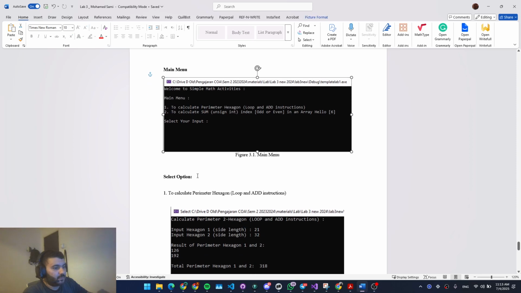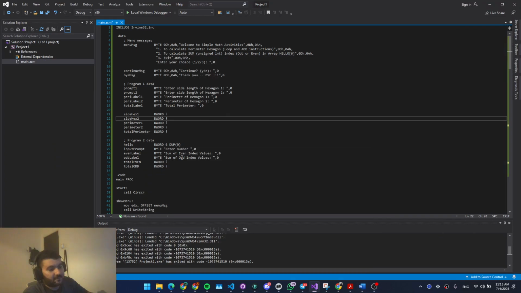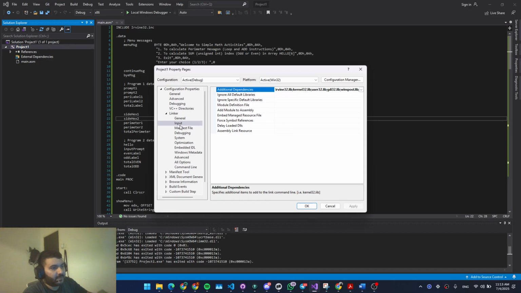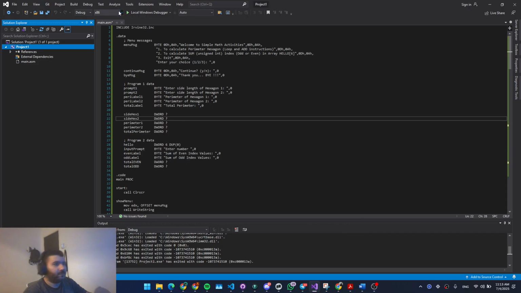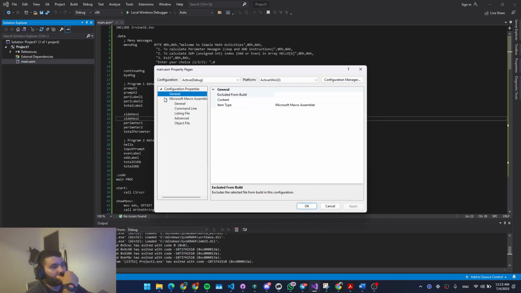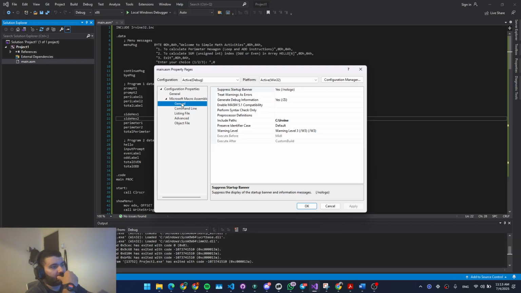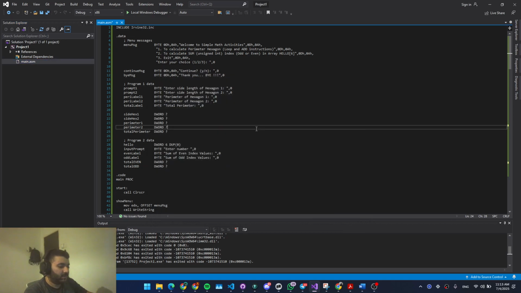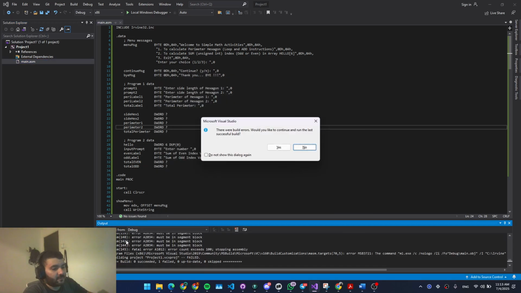And this is how it should look, right? I did check it, but the program doesn't show like this. I made sure that the linker has Irvine32.lib included, as you can see, and it's debugging on a platform of x86. In the file we're working on, the include path is for the Irvine library as well, but it doesn't work. Basically, the menu is not working for some reason. It shows me some errors, and I don't know why.